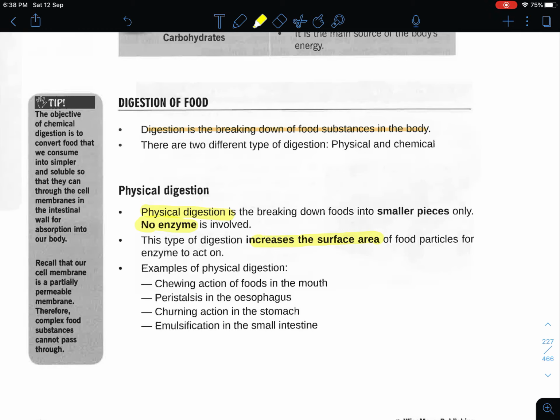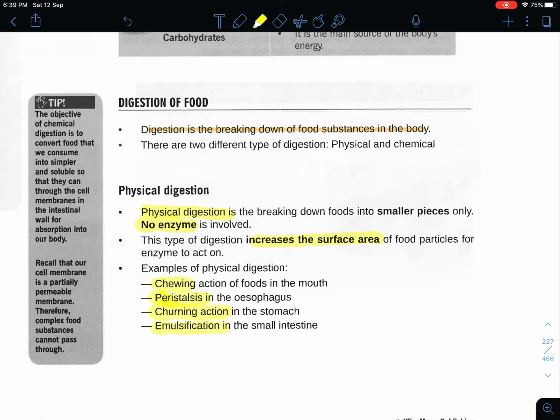Other examples of physical digestion are peristalsis. Peristalsis is the rhythmic-like motion of your alimentary canal. Your muscles move in and out like a wave, and this helps to push food downwards to the respective organs. Churning action in the stomach is something like your stomach vibrating to mix the food well enough such that the enzymes are able to break it down properly. But do take note, this is not digestion. Digestion involves the enzyme. Here, you are just trying to mix the enzyme together with the food.